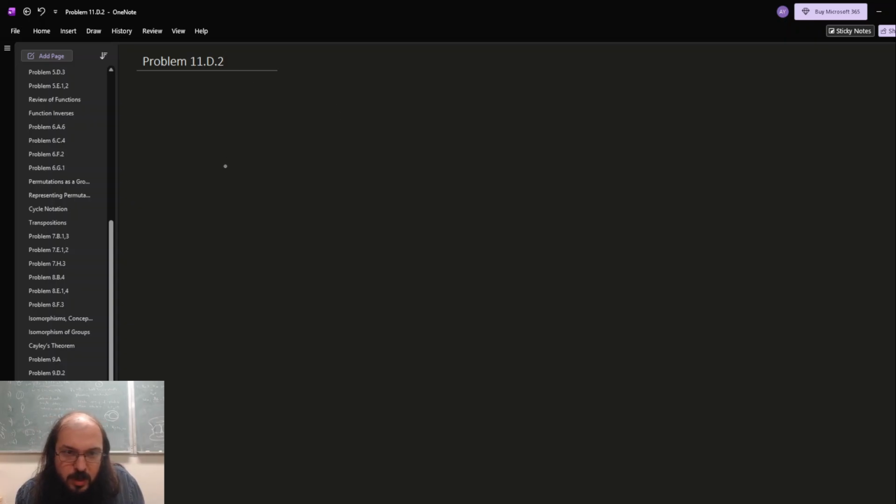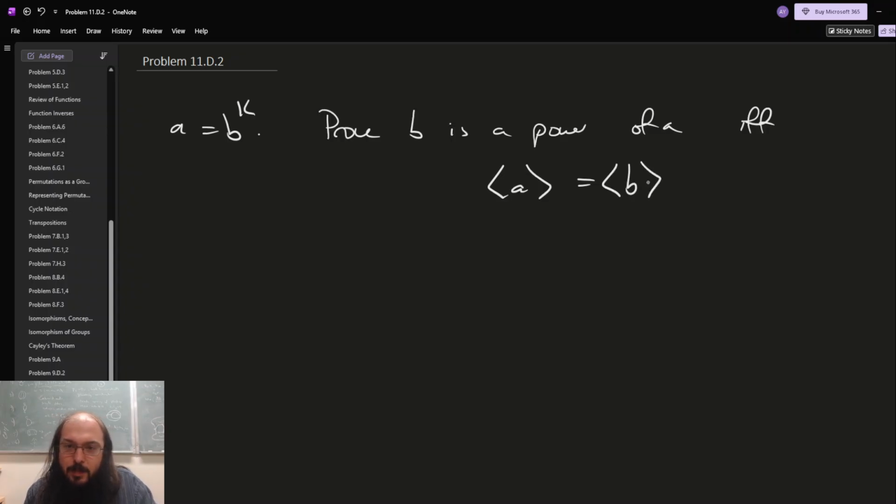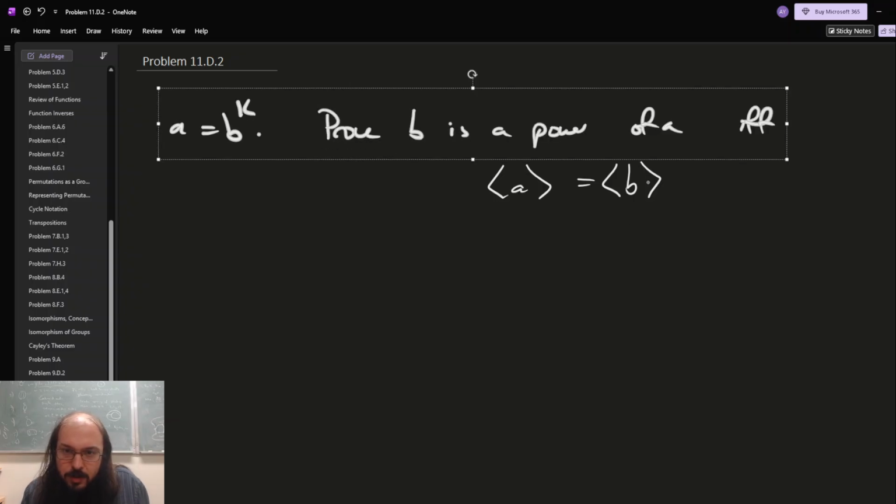In this problem, we are investigating the relationship between cyclic groups and their powers. So here we have A is a power of some B, A equals B to the K. We are asked to prove B is a power of A if and only if the cyclic subgroups generated by A and B are equal. And this is actually a lot easier than it sounds. It's basically just unraveling the definitions.